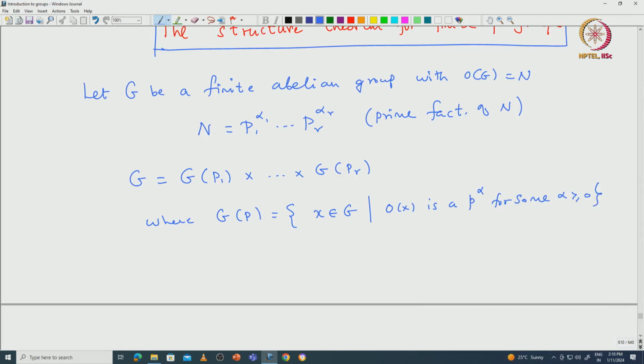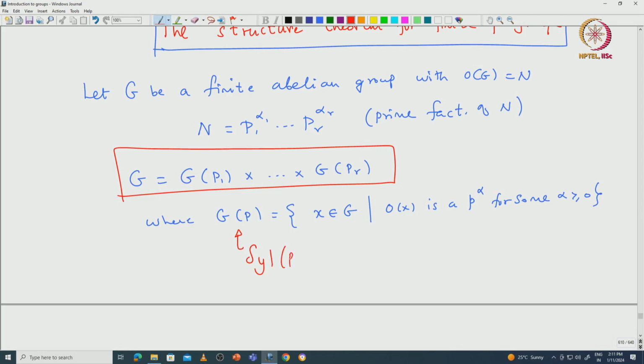This is something we proved without using Sylow's theorem, but if you use Sylow's theorem then it is clear that G(p), for p dividing the order of G, is a Sylow p-subgroup. So now G is a direct product of these Sylow p-subgroups, and of course all of them are abelian.